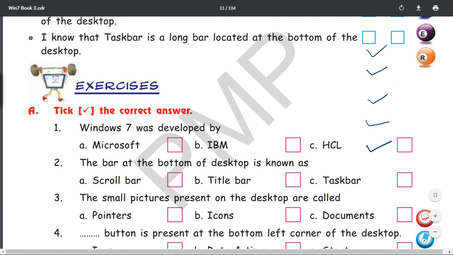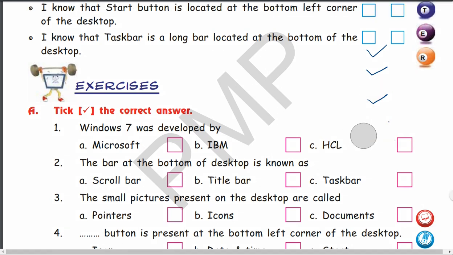Now it is time to solve the correct answers. Windows 7 was developed by Microsoft. Which bar is present at the bottom of the desktop, children?